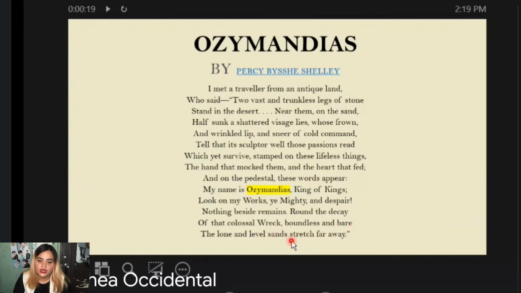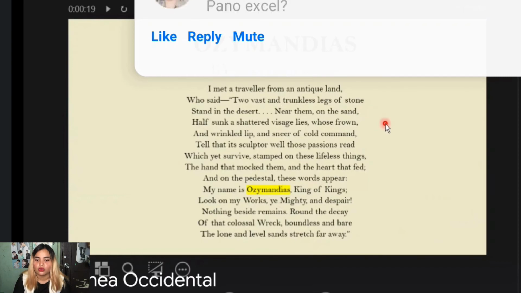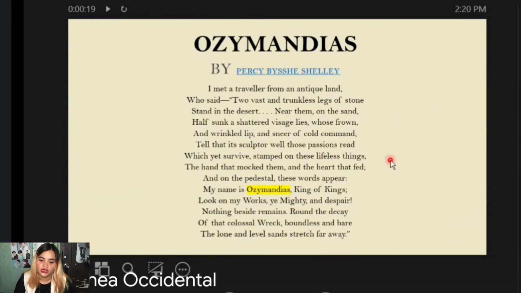So basically, we can say that the desert is empty. Round the decay of that colossal wreck, boundless and bare, the lone and level sands stretch far away. So now that we're done with the literal meaning, let's move on to the deeper meaning of the poem itself.